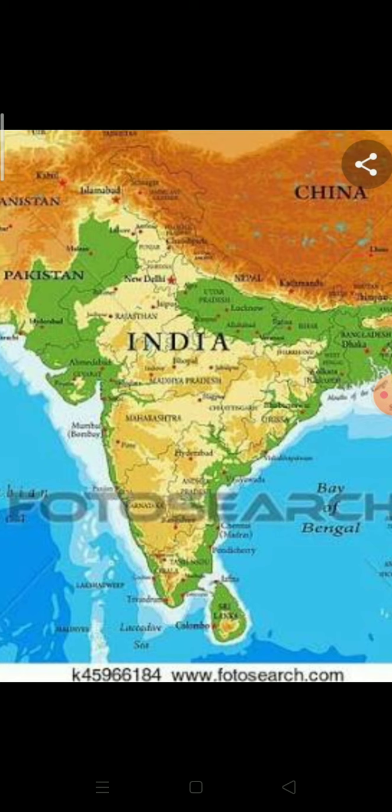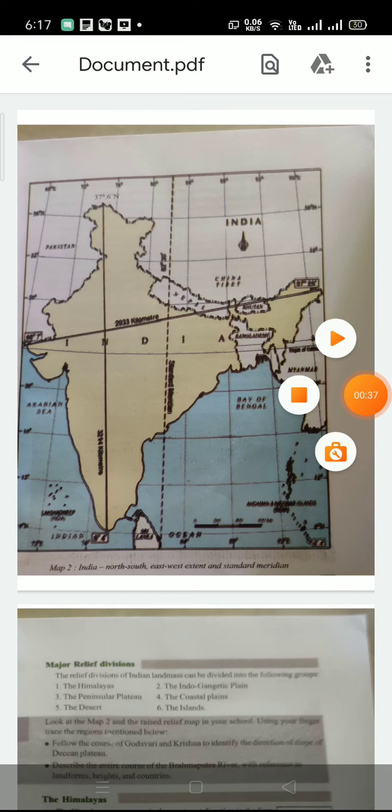And India is in the northern hemisphere and it is in the east part of Myanmar.